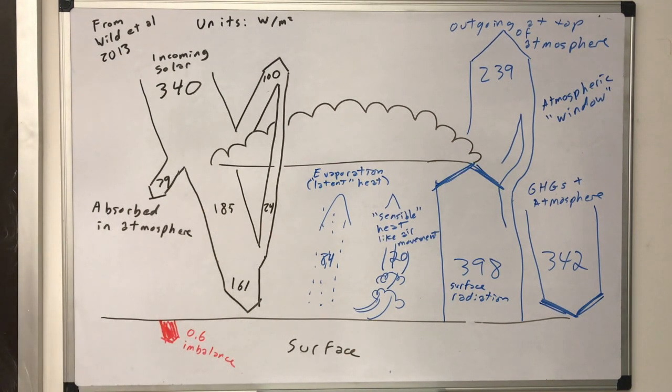This net imbalance is different numerically from the atmospheric forcing that we'll talk about later in the course, but it is what is currently remaining in the system to create climate change.